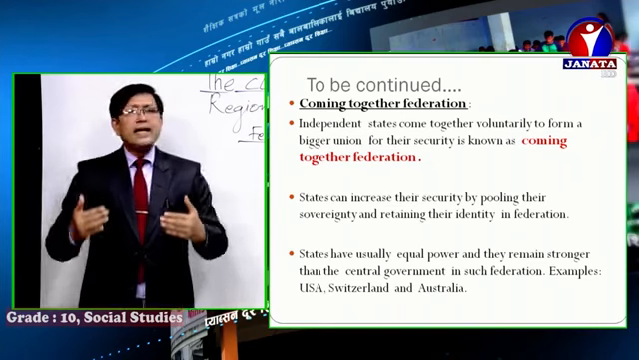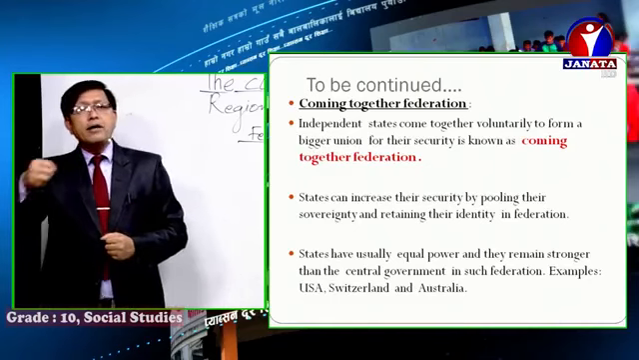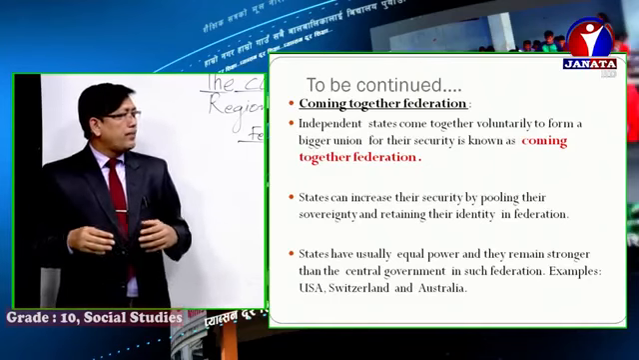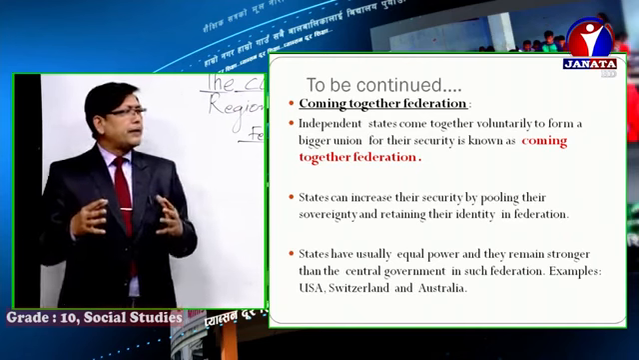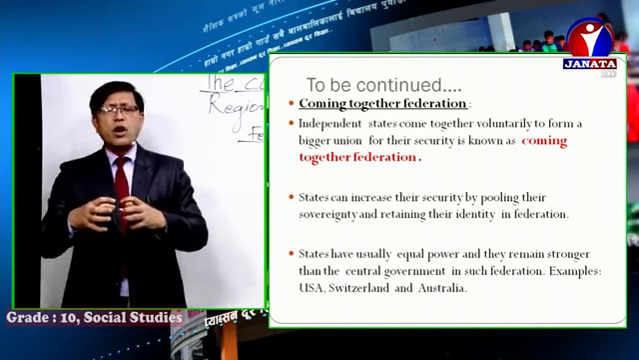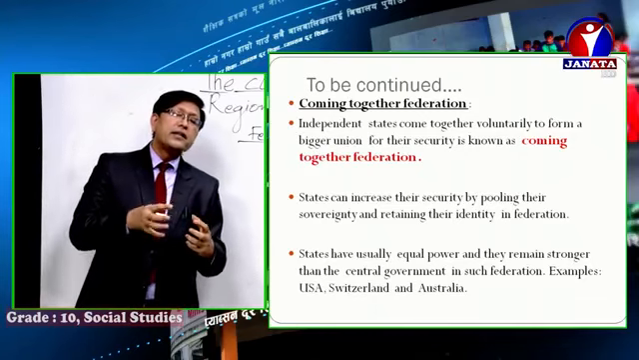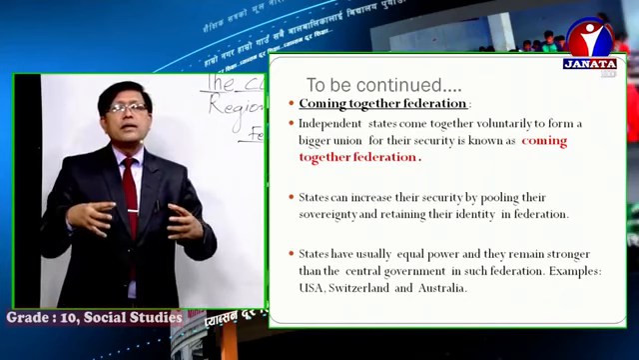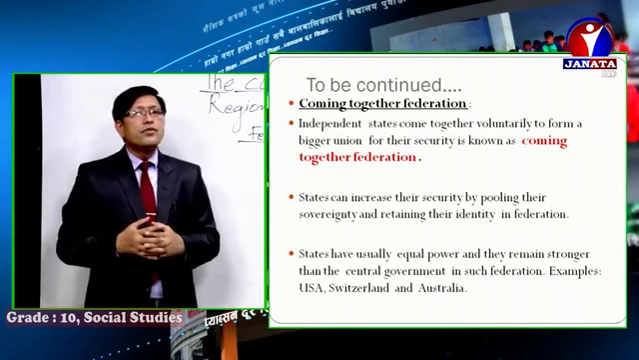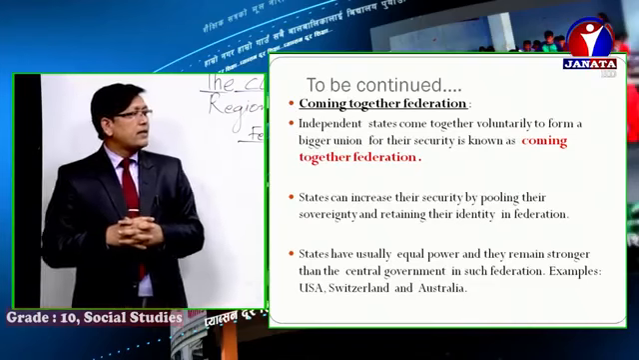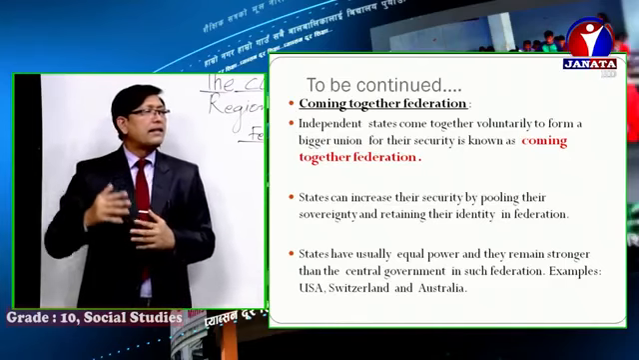Boys and girls, in such a federation, states can increase their security by pooling their sovereignty and retaining their identity in the federation. It means actually in such a federation they pool the sovereignty, all right, but they retain the identity. They keep their identity their own, but they maximize their sovereignty. So this is the type of coming together federation. Actually, in such a type of coming together federation, states have more power than the central government.